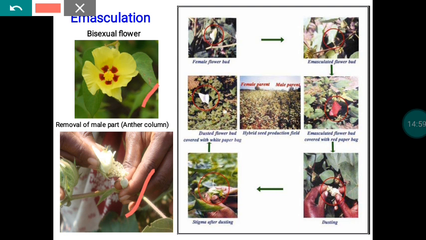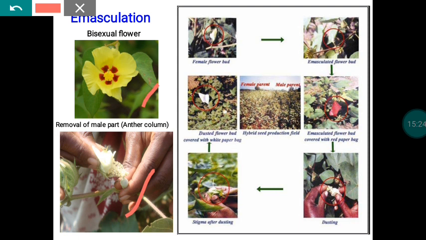Under the emasculation process, we manually remove the staminal column of the female flowers. Once the staminal column is removed, the flower automatically becomes female fertile and male sterile in nature. Then we can collect the pollen from the male parent and apply it on the emasculated flowers.